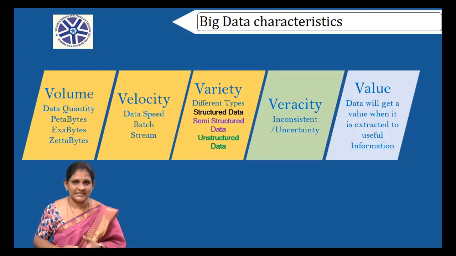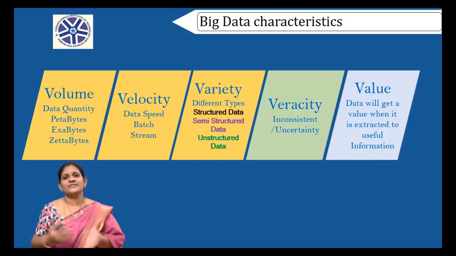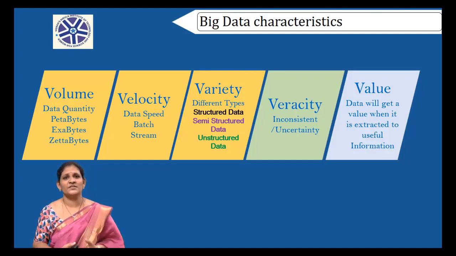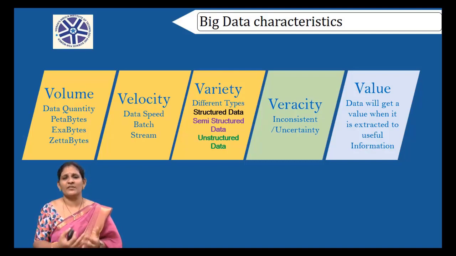Next one is veracity. The data which we are speaking about is not consistent data. It is inconsistent, uncertain data. It may contain missing values, null values, noise. It is not an accurate data or consistent data because we are getting it from different sources. No, we cannot tell that it is a consistent data. That is veracity. The next one is value.